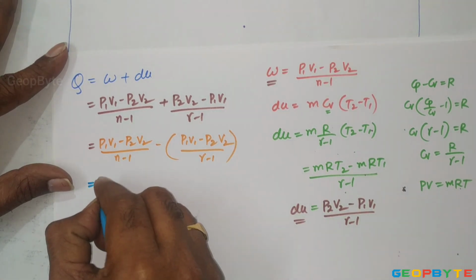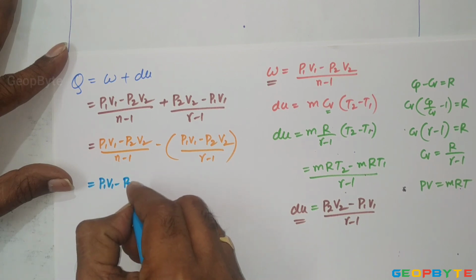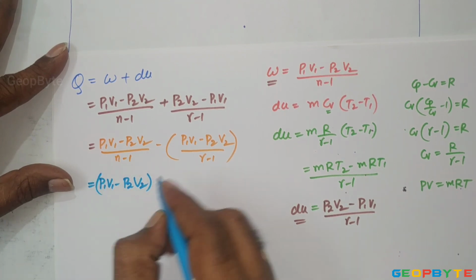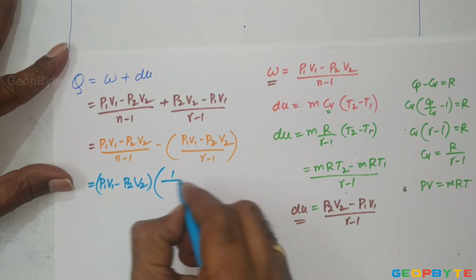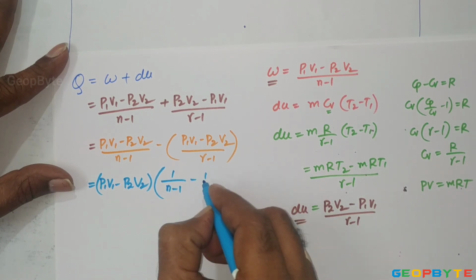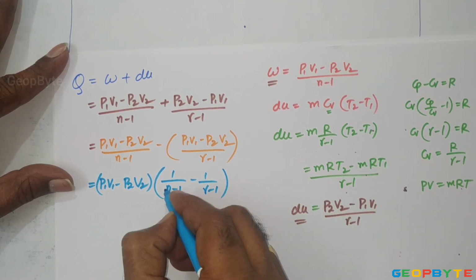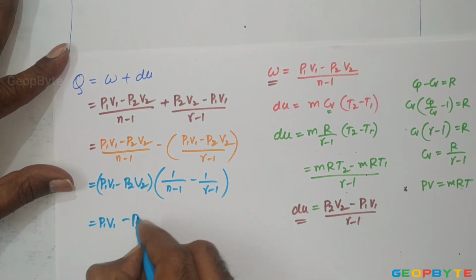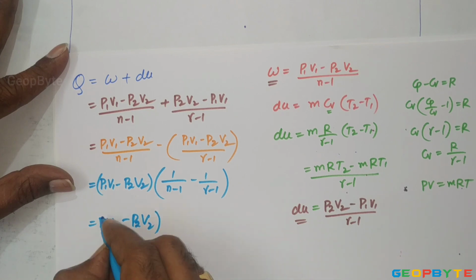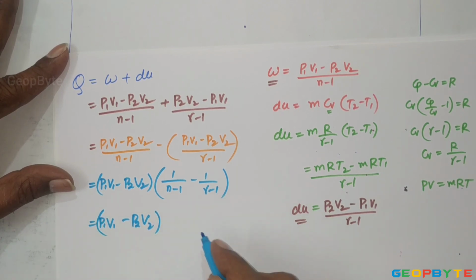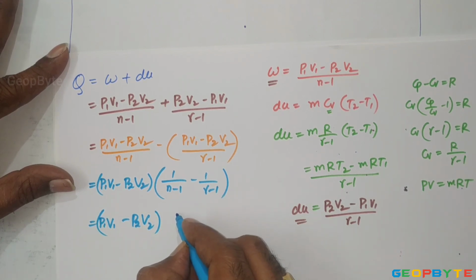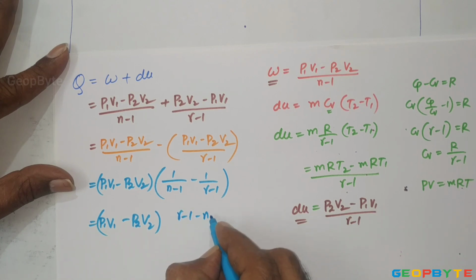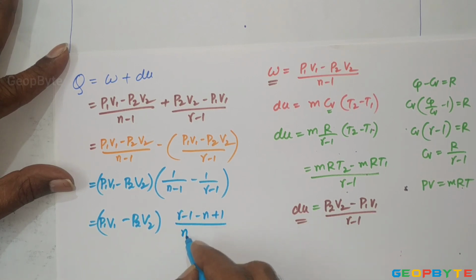Now I am writing the (P1V1 minus P2V2) outside. It is becoming 1 by (n minus 1) minus 1 by (gamma minus 1). It is equal to (P1V1 minus P2V2) into, let us take the LCM, (gamma minus 1 minus n plus 1) by (n minus 1) into (gamma minus 1).